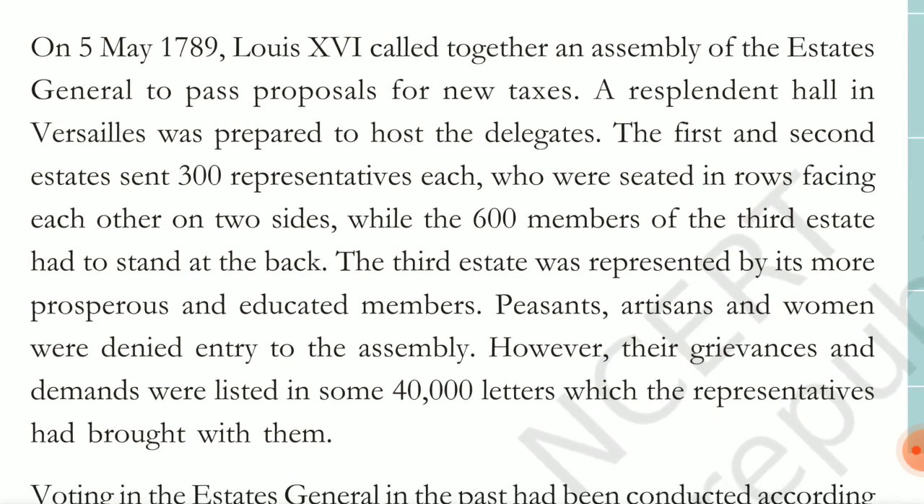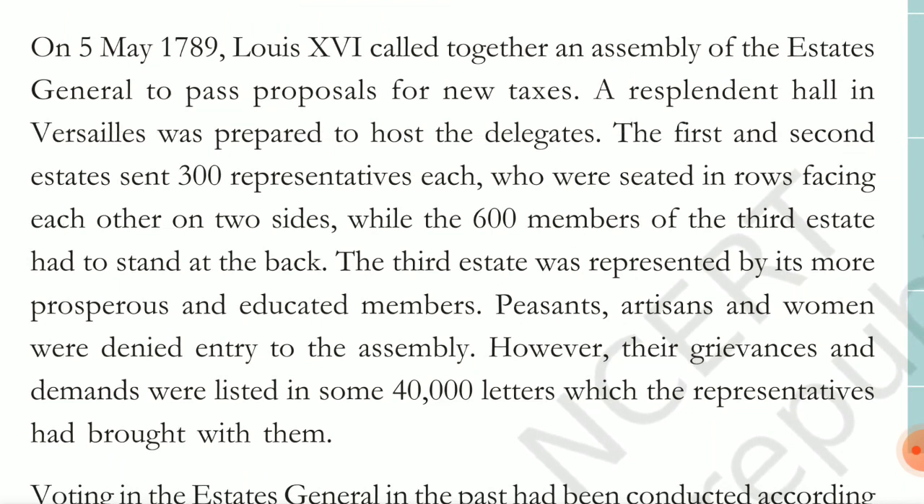And a very important date is May 5th, 1789. Now you can understand, right? On May 5th, 1789, Louis XVI called together an assembly of the Estates General to pass the proposal of adding extra taxes, and a hall in Versailles was prepared to host the delegates. The first and second estates sent 300 representatives each, who were seated in rows facing each other on two sides, while the 600 members of the third estate had to stand at the back.